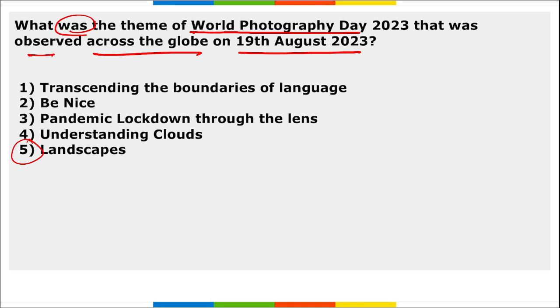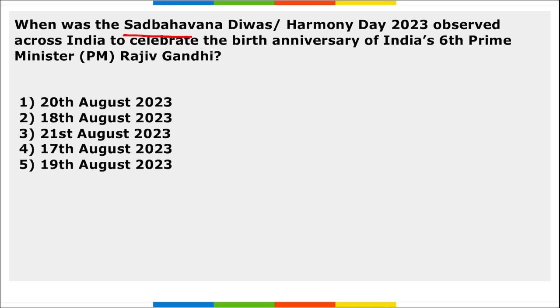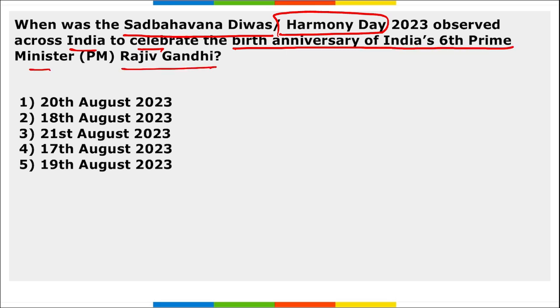Next, when was Sadbhavna Divas, that is Harmony Day, observed across India to celebrate the birth anniversary of India's 6th Prime Minister Rajiv Gandhi? It is observed on 20th of August. Correct? And Rajiv Gandhi was India's 6th Prime Minister.